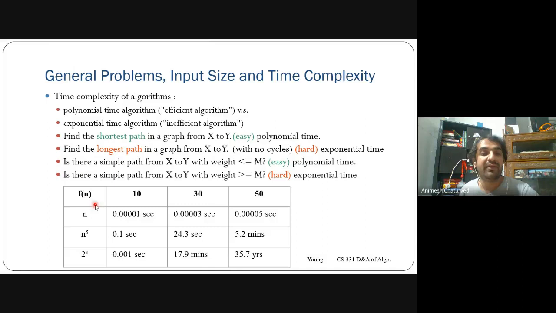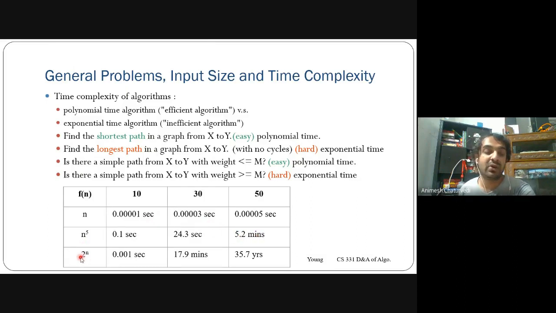Then if f(n) is a polynomial n to the power 5, with 10 inputs, 30 inputs, and 50 inputs, the 10 inputs could be solved in 0.1 second, 30 inputs in 24.3 seconds, and 50 inputs with this n to the power 5 algorithm in 5.2 seconds.